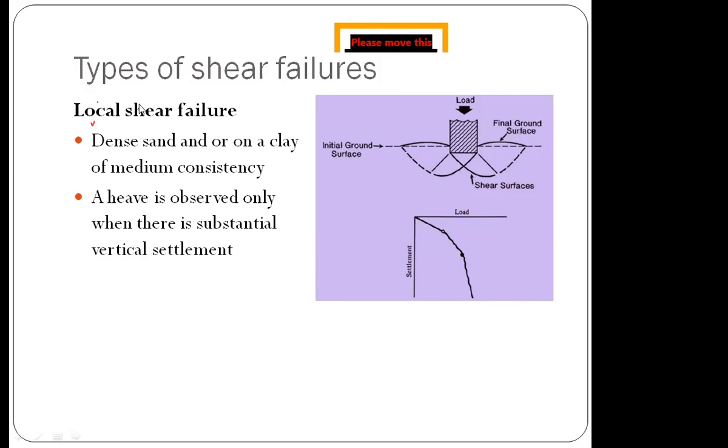This type of failure is called local shear failure. Remember, the failure will be in the nearby area only. It will not try to occupy the footing sides. It is observed in dense sand or on a clay of medium consistency.